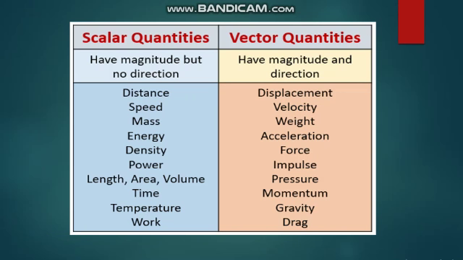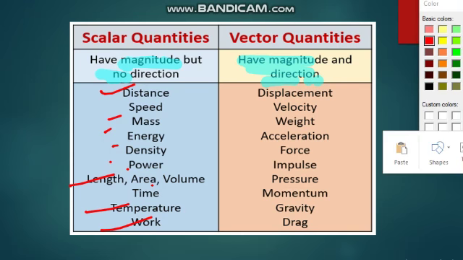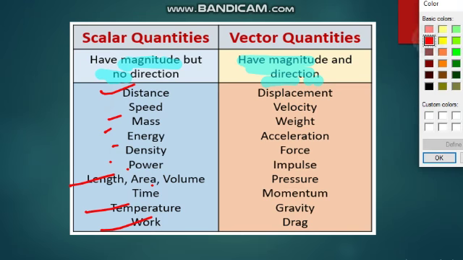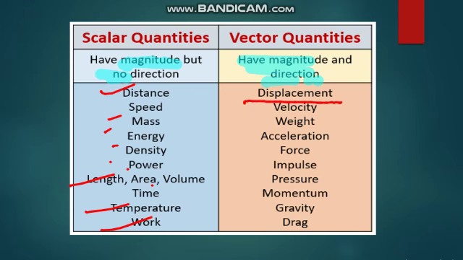Here are some examples of scalar quantities and vector quantities. Students, as I told you, scalars have magnitude but no direction. Vector quantities have magnitude and direction. Examples of scalar quantities are distance, speed, mass, energy, power, length, area, volume, time, temperature, work. So students, why is distance a scalar quantity? Why is displacement a vector quantity?